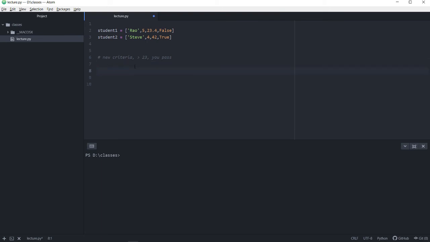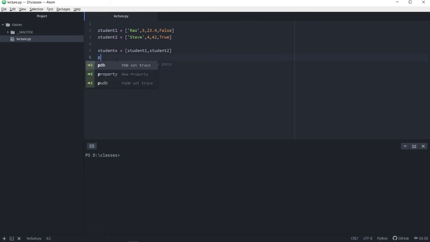I'm going to add a more complex step here, but don't get spooked by what's happening. Student 1, student 2. I know for a fact that student 1 and student 2 are both lists, but now I've made a new list called students that is a list of the 2 lists.